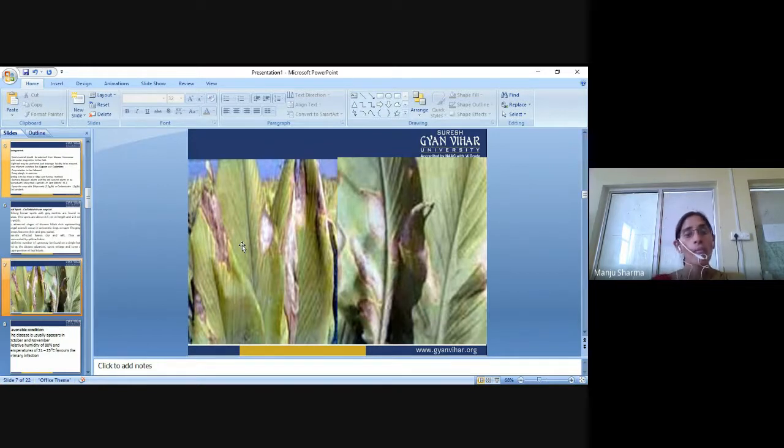The pathogen moves inward and spreads in the complete leaf, and after that the leaves dry and fall down. So only these spots, which continuously grow large, make the whole leaf dry.